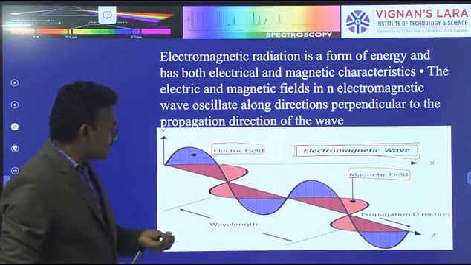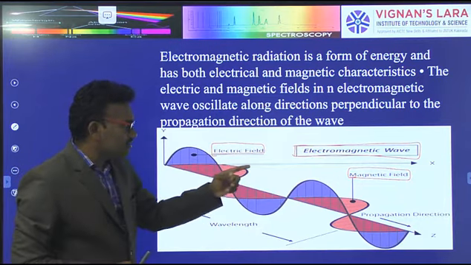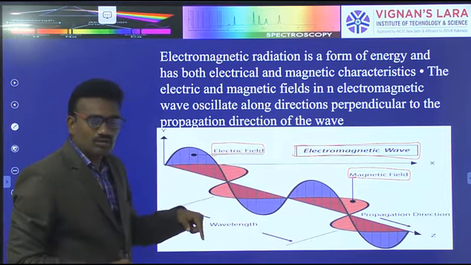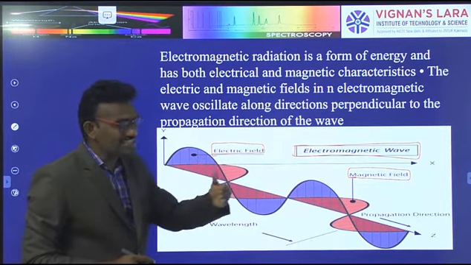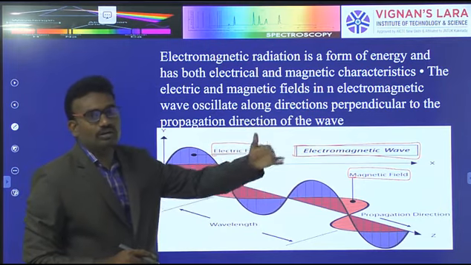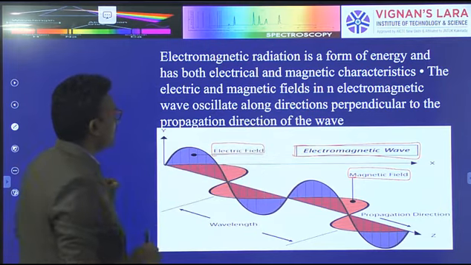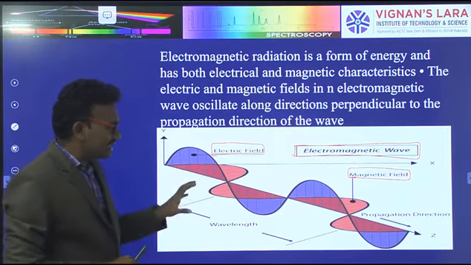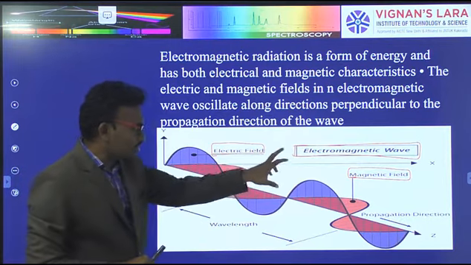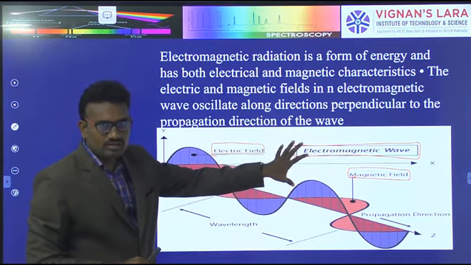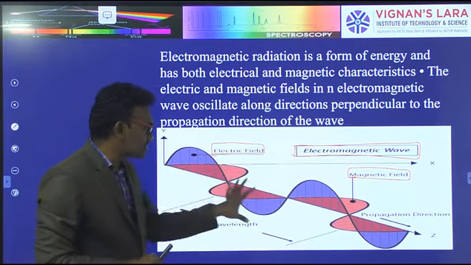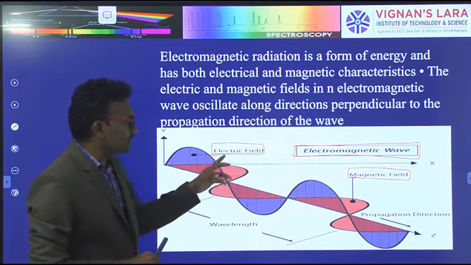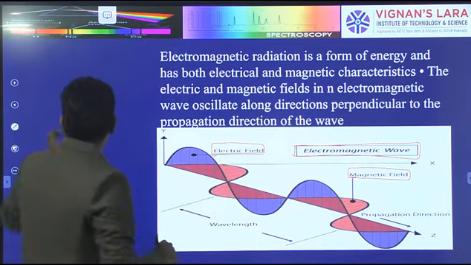Electromagnetic waves consist of electrical field and magnetic field. The electrical field and magnetic field both pass through a light perpendicular to each other. This is called the wave diagram. A light contains electromagnetic waves, and the initial wave diagram is of this type. In electromagnetic waves, electrical field and magnetic field are present.